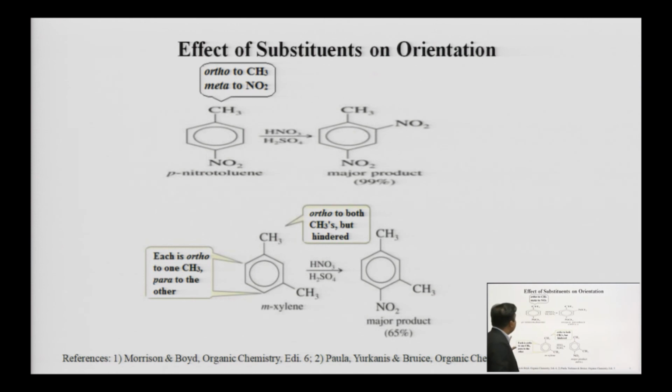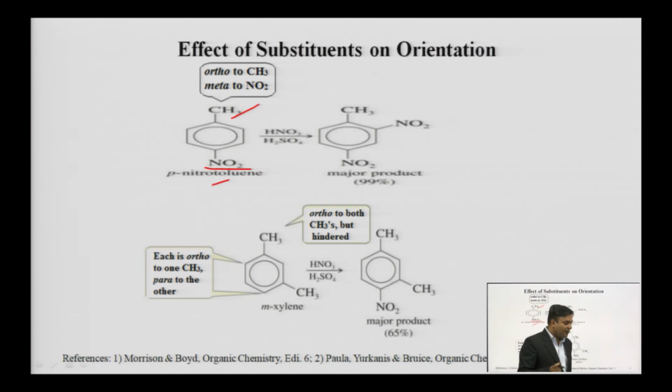Again you can see there is the example of para-nitrotoluene, means benzene having two groups, one is the methyl group and one is the nitro group. Now you know that the methyl group is an activating group. It will increase the electron density on the benzene ring. It will activate the benzene ring towards the electrophilic substitution reaction by donating electrons by the inductive mechanism.